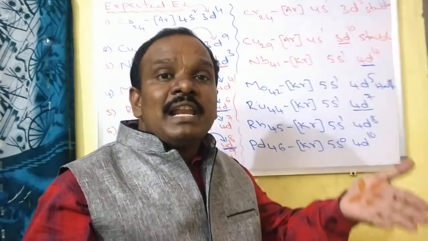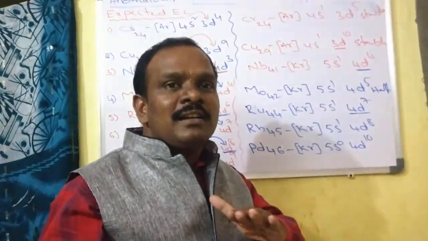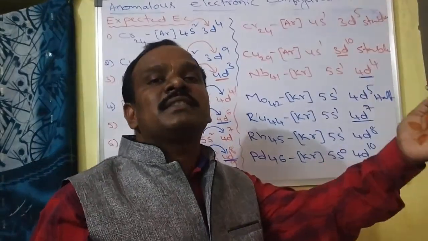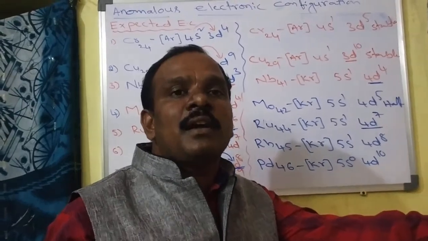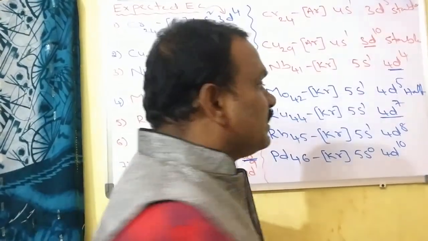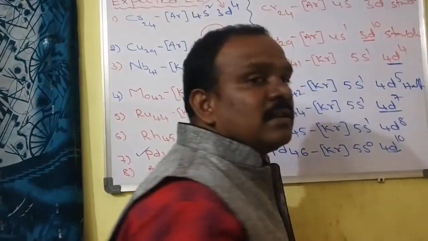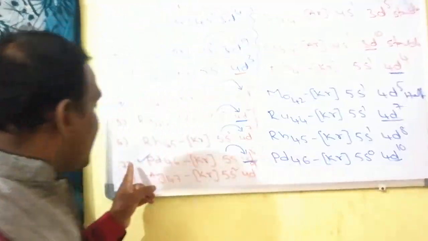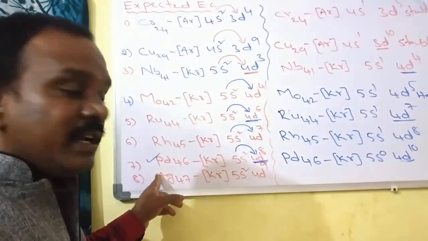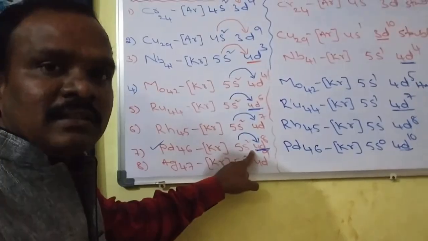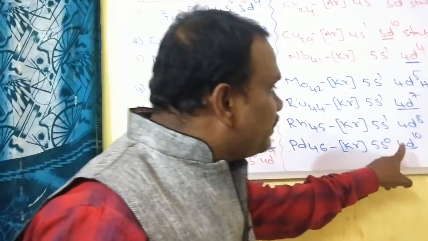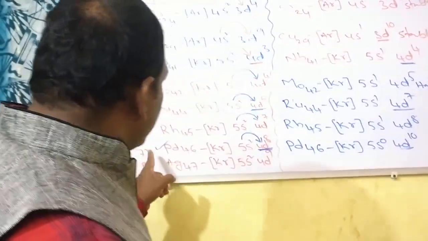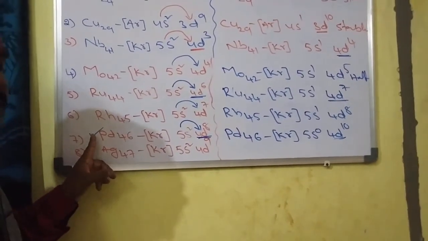D block elements with unpaired electrons in d orbitals are called transition elements. D block elements with no unpaired electrons in d orbitals are called non-transition elements. Here it exhibits non-transition element nature. That's why palladium is said to be a typical element. Here it behaves as a transition element. Here it behaves as a non-transition element. That's why it is said to be a typical element.